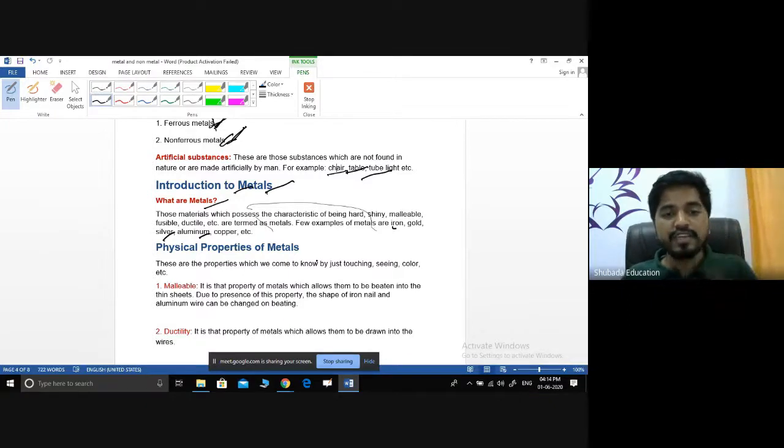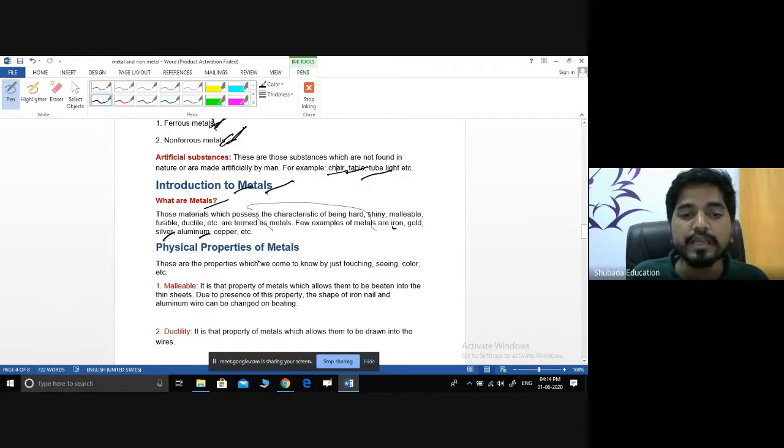Let's go for the physical properties. As I said, we can conclude by seeing and by touching whether it is a metal or not. For example, rubber appears soft, and when you touch it, it feels like a smooth material. The pen is made up of plastic material, and this one is the tough one. Based on that, we differentiate. There are several properties available to differentiate whether it is a metal or a non-metal. Now let's go one by one through the physical properties of the metals.